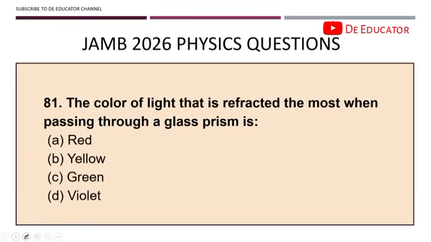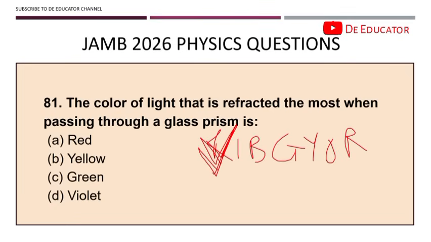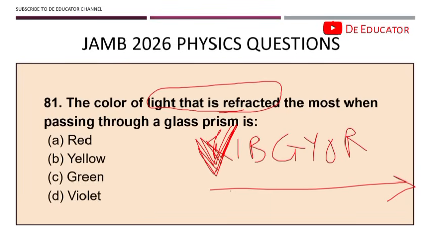81. The color of light that is refracted the most when passing through a glass prism is, remember the mnemonic we have, Vibgyor. You already know that this is increasing wavelength. Now, what is going to refract more is the one that has the shortest wavelength. And what is the shortest wavelength here? You have V, which is violet.